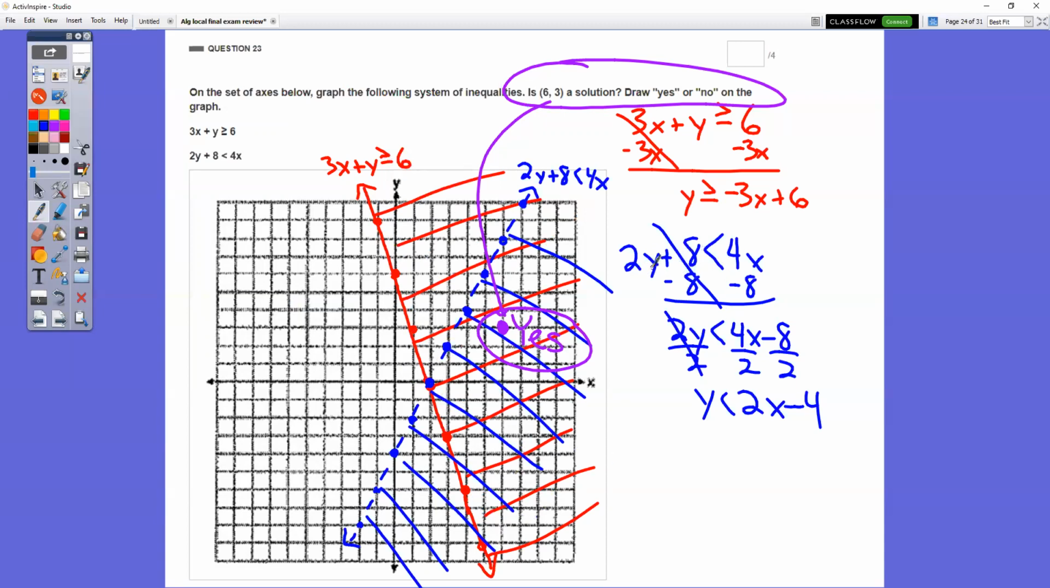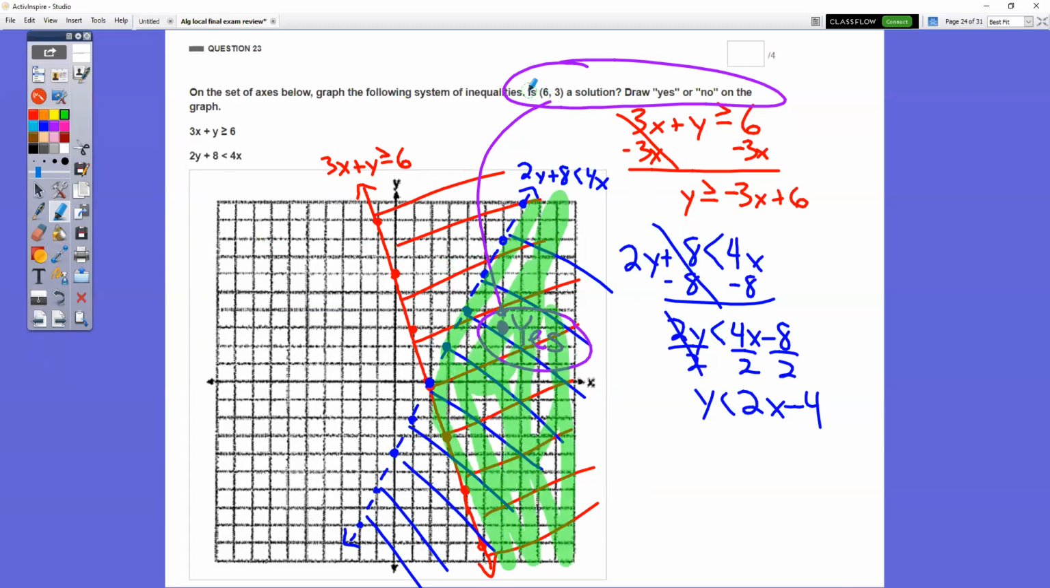For the second one, trying to get the y all by itself, you have to do -8 and -8, and then divide by 2 to get the y all by itself. We don't need to flip the sign because we're not dividing by a negative. We're dividing by a positive. So that just is y is less than 2x minus 4. Less than is a dotted line. There's some people who drew a solid line there. Less than is a dotted line. Less than is shading below. So our double shaded area is all in this green area.